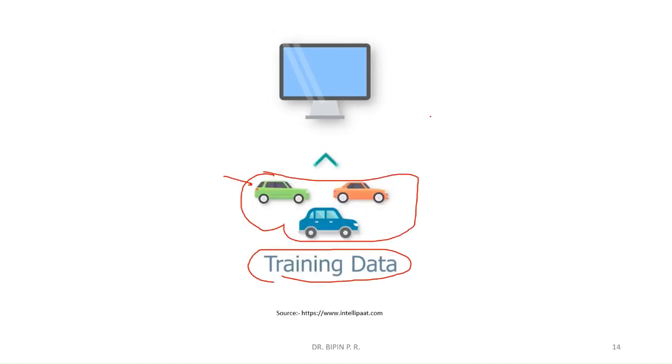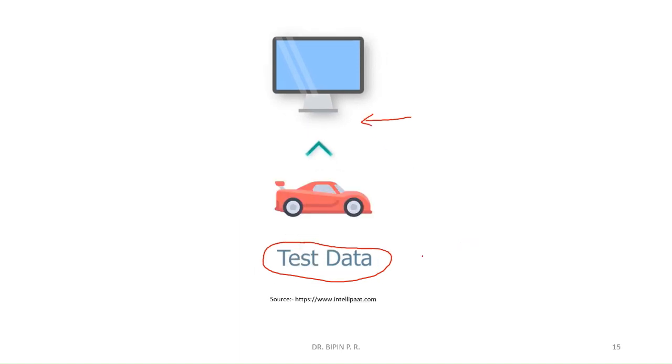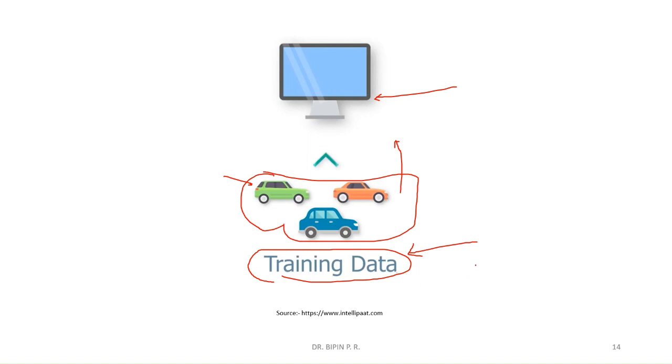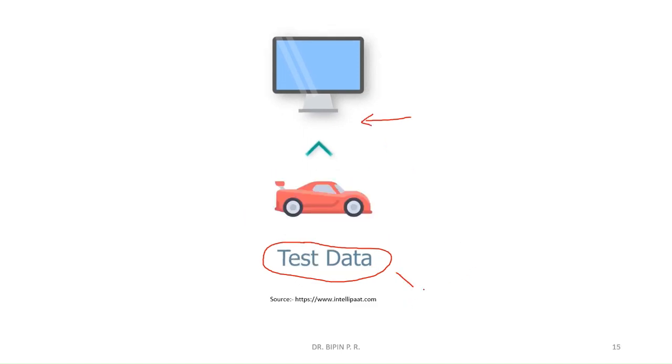Okay, so in the machine, there will be a machine learning algorithm. Now, to the algorithm only, we will give the images of the different types of cars. Sorry, this is known as the training phase. Now, after the training phase, we will give some test data to test the accuracy of the algorithm.